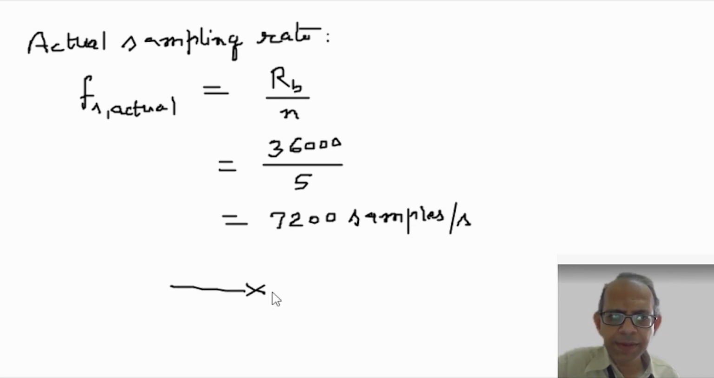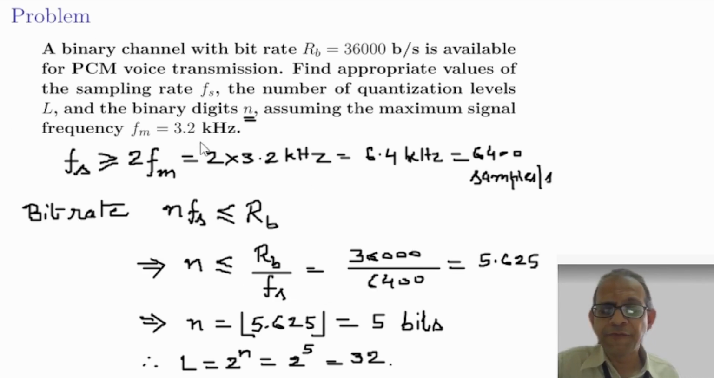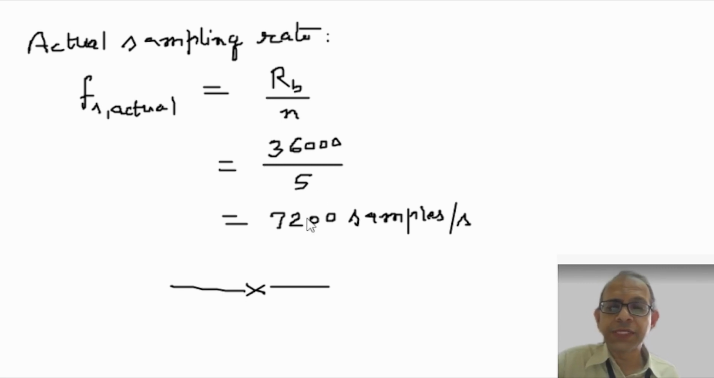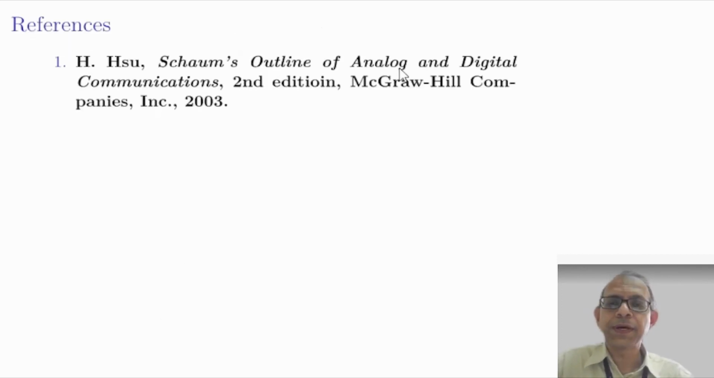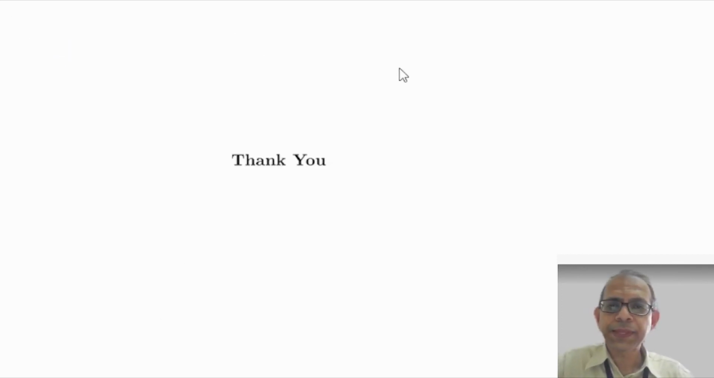This completes the problem. So if for the given signal of maximum frequency 3.2 kilohertz, we sample this signal at a rate of 7,200 samples per second, then it will satisfy the sampling theorem, as well as ensure that we transmit at the maximum bit rate which is less than the channel capacity given in the problem. So I hope this problem is clear to you. Thank you.